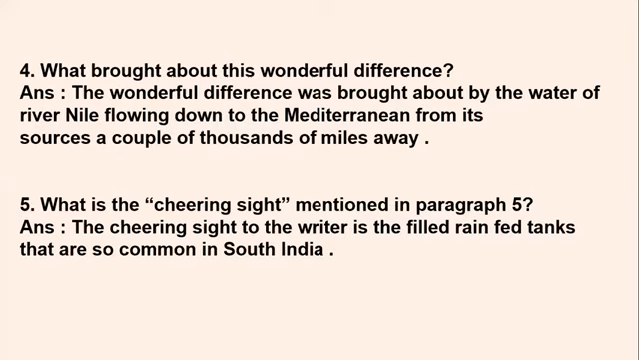The wonderful difference was brought about by the water of river Nile flowing down to the Mediterranean from its sources a couple of thousands of miles away. So why do we see this difference? One side being a Libyan desert, the other side, how come there is so much greenery? The answer is, the difference was brought about by the water which is flowing with River Nile, and it flows down to the Mediterranean.